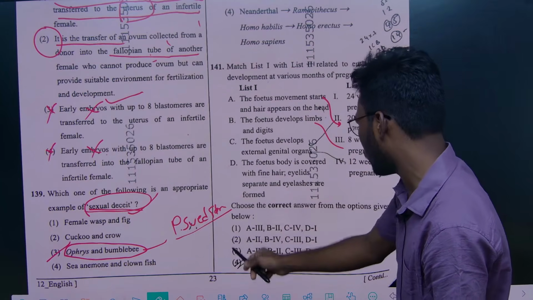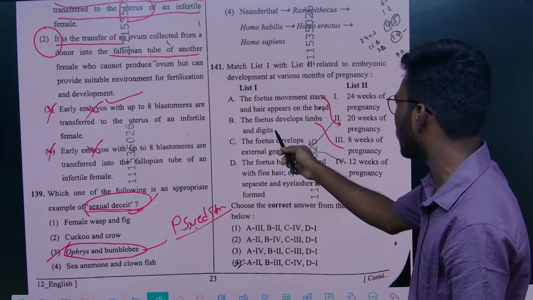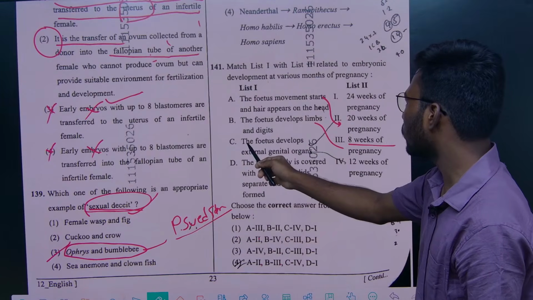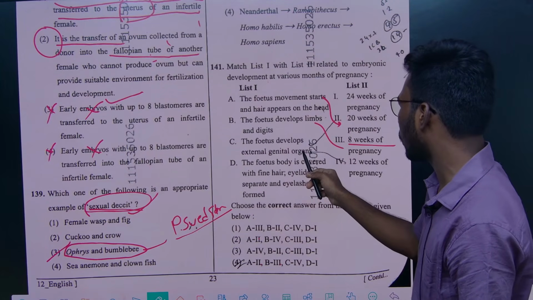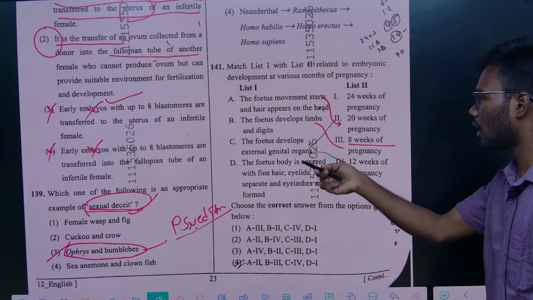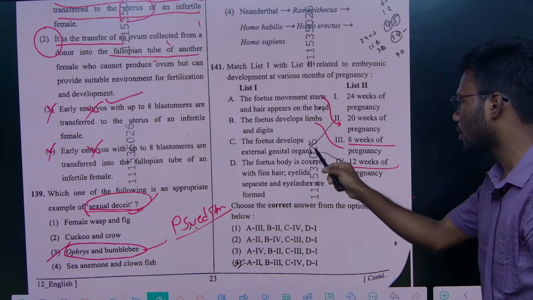So A is 2, right? A is 2. And the fetus develops limbs and digits, that was done in the 8th week of pregnancy here. And now you see the fetus develops external genital organs. Generally after the fetus develops limbs and digits, now the external organs are going to develop. So the 12 weeks of pregnancy was done. C is 4.